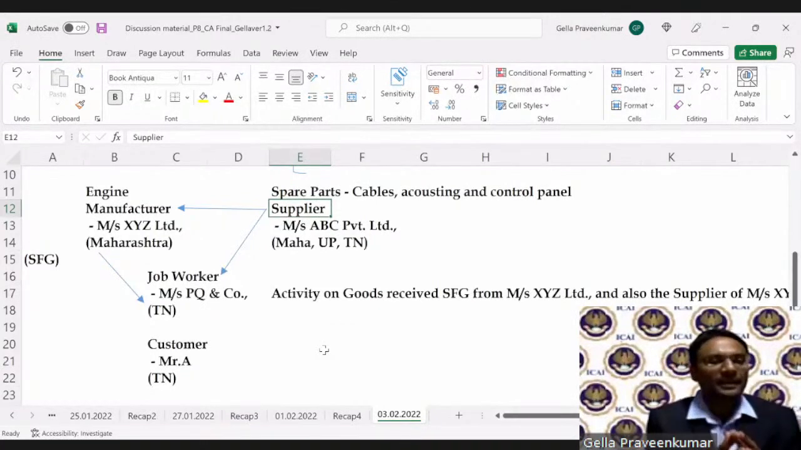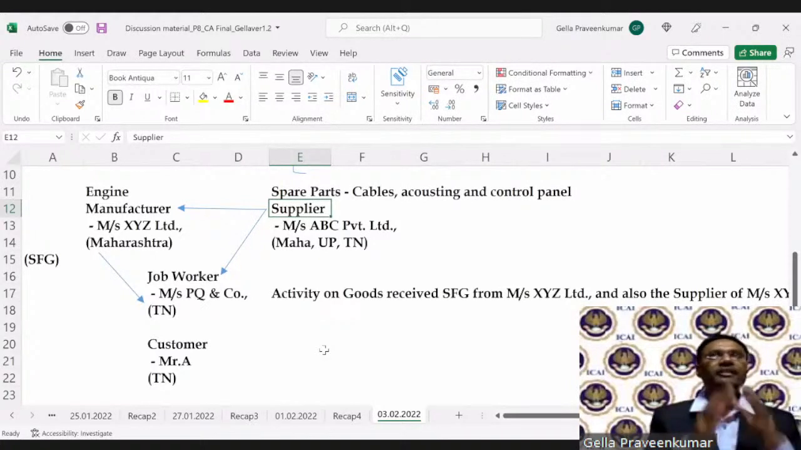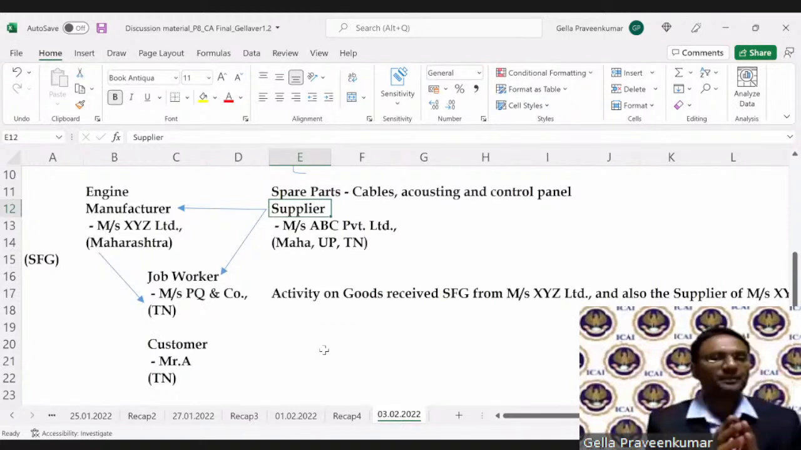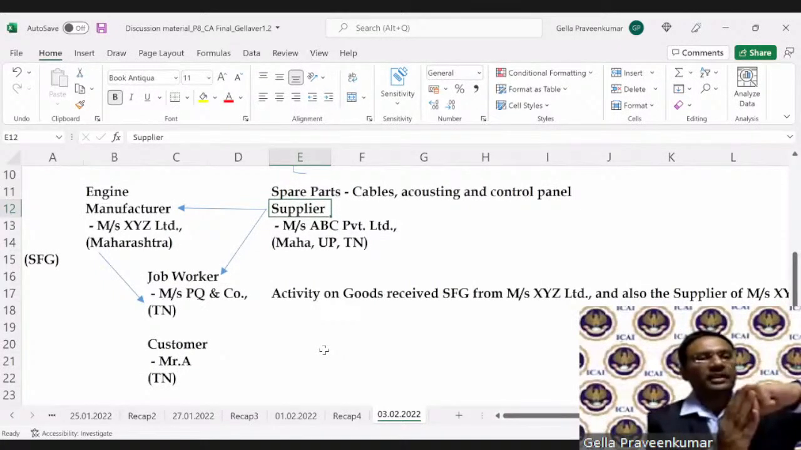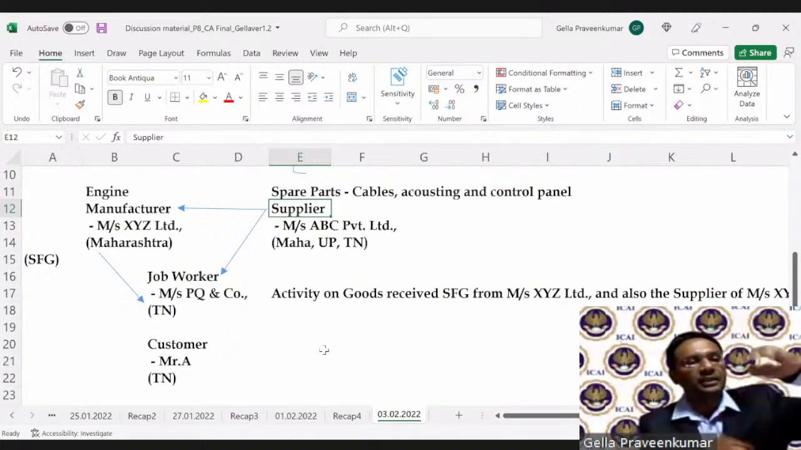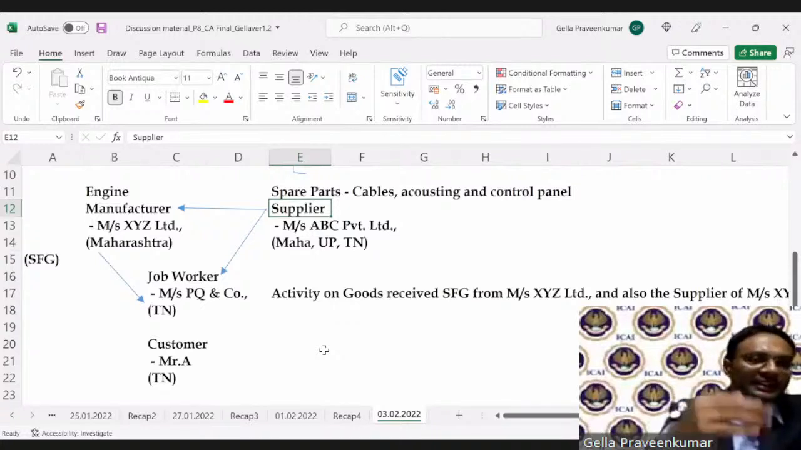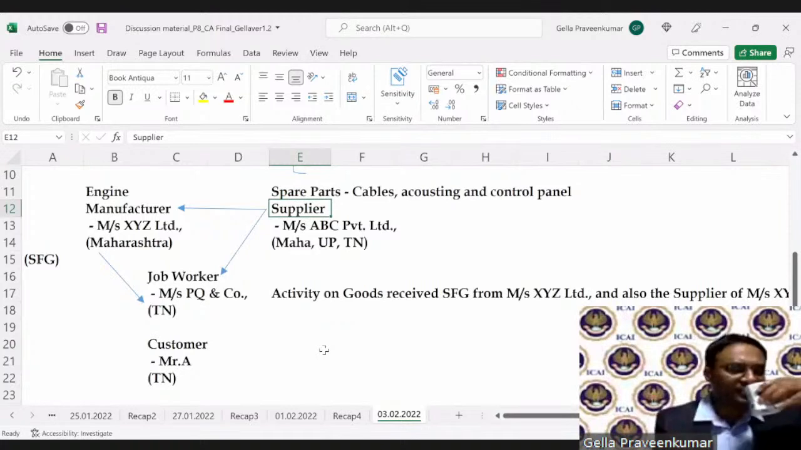So what happens here? Please visualize as I'm talking to you. When you see the finished DG set, the DG generating set, that's a final product. The final product comes from the factory of PQ and Co. How does it happen? The heart of this DG set is my engine. This engine is manufactured by XYZ Limited. Now, this engine cannot be sold as it is in the open market. So when this engine is sold to Mr. A, Mr. A says, what will I do with the engine? I want a DG set.